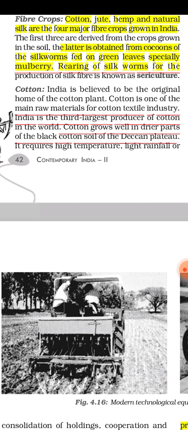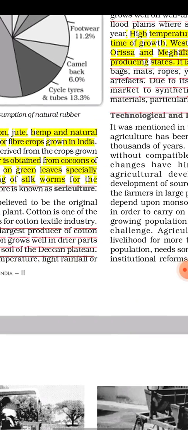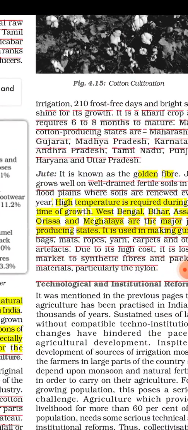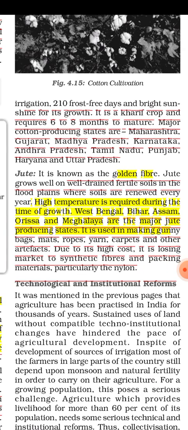So what type of climate do we have in this Deccan Plateau region? As you know, it is very dry. Cotton production requires high temperature, light rainfall or irrigation. As you have seen, rubber requires high temperature and high rainfall, but cotton requires high temperature with low rainfall or sometimes irrigation, and most importantly 210 frost free days and bright sunshine for its growth.